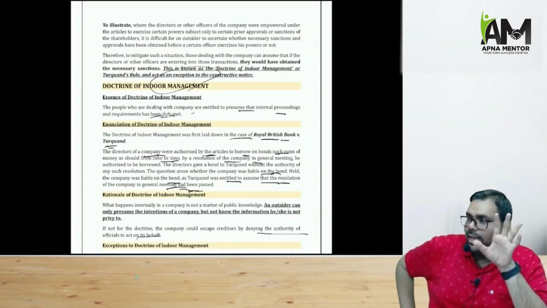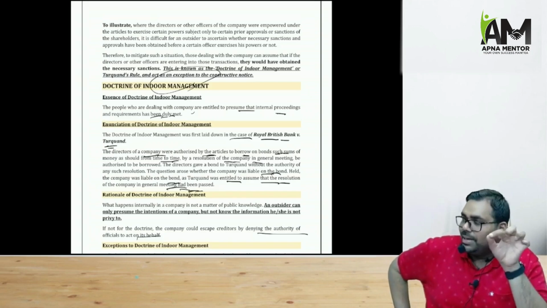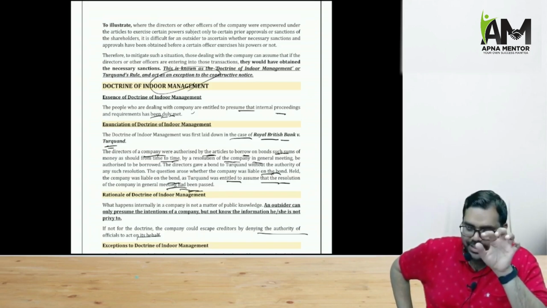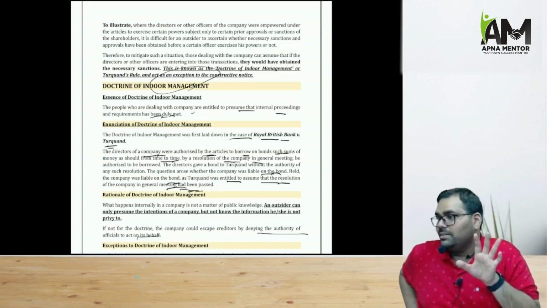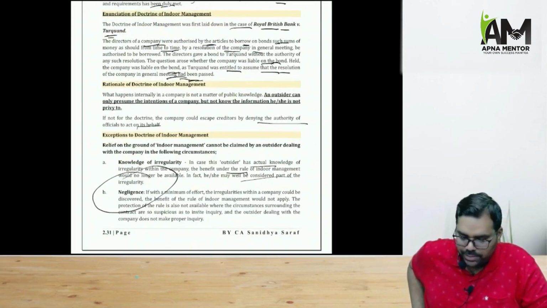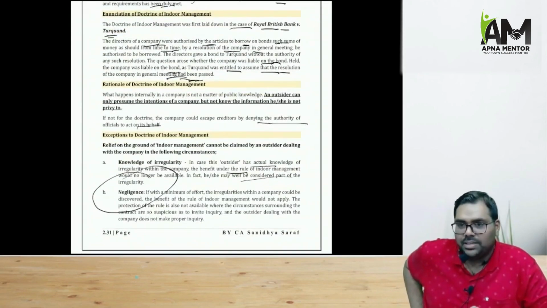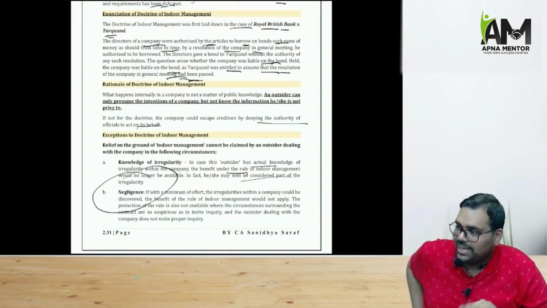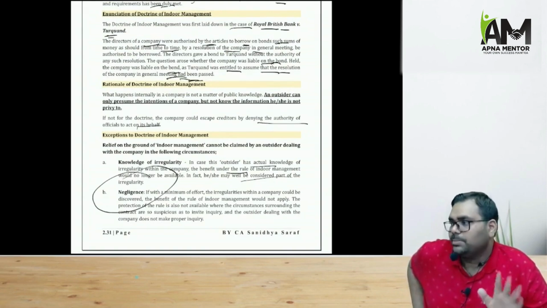And what does this doctrine say? That, okay, MOA, AOA are public documents, that is fine. But even the outsiders can rely that the company has complied with its internal proceedings. The outsiders can also rely that the company must have complied with its internal proceedings. For example, let us say company was authorized to do something after passing a SR, the outsiders can assume that SR has been passed.